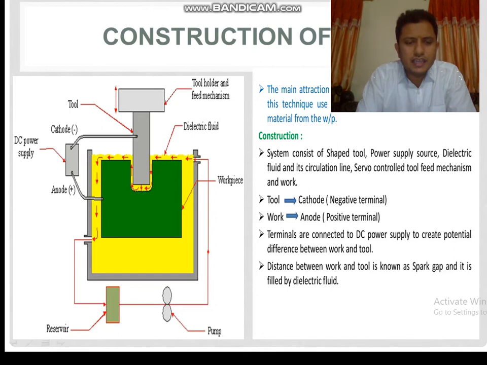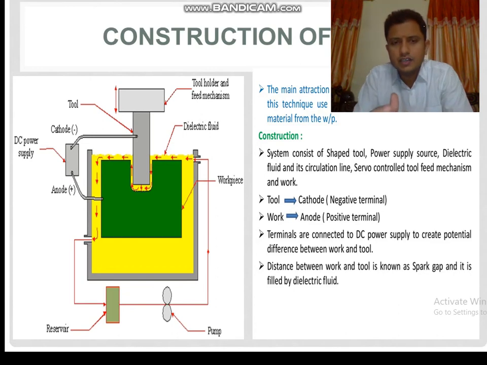Again the same figure: cathode negative, anode positive. The green part showing the positive terminal is the workpiece. The gray part showing the negative terminal is the tool. This is the dielectric fluid, which is continuously supplied by the pump. From the construction point of view, we have already covered the shaped tool: the tool is required to be an inverted mirror image of what we require on the workpiece.